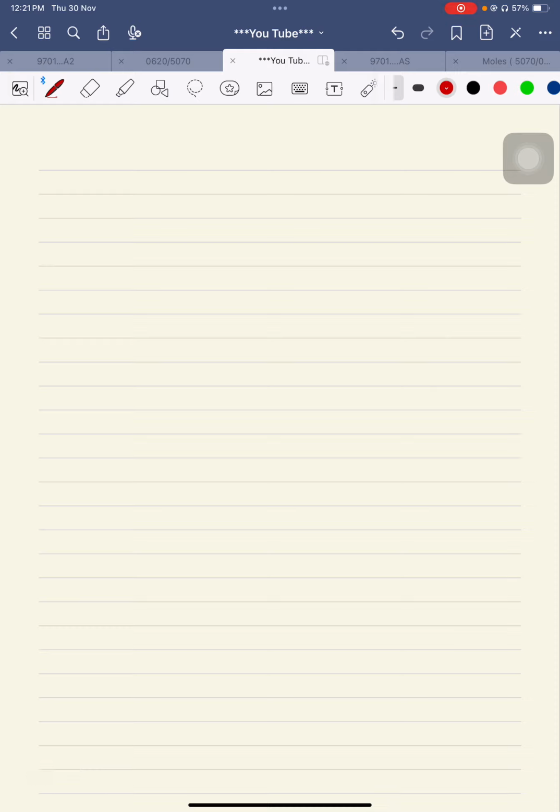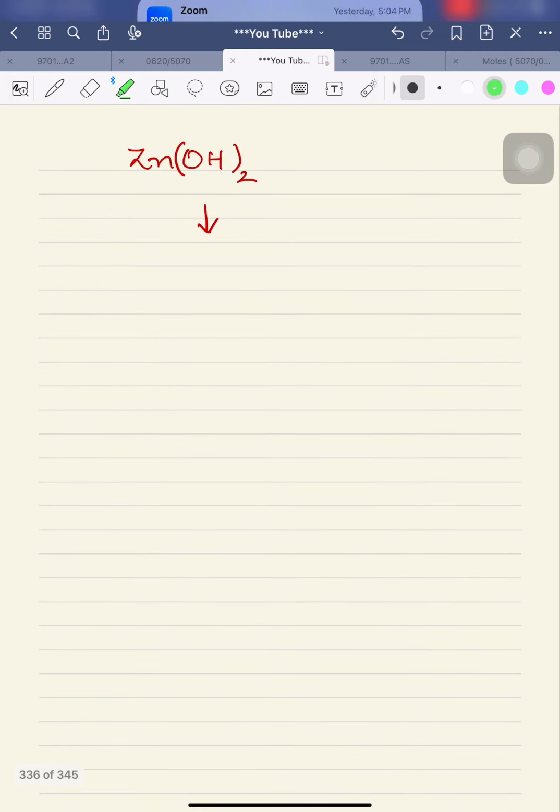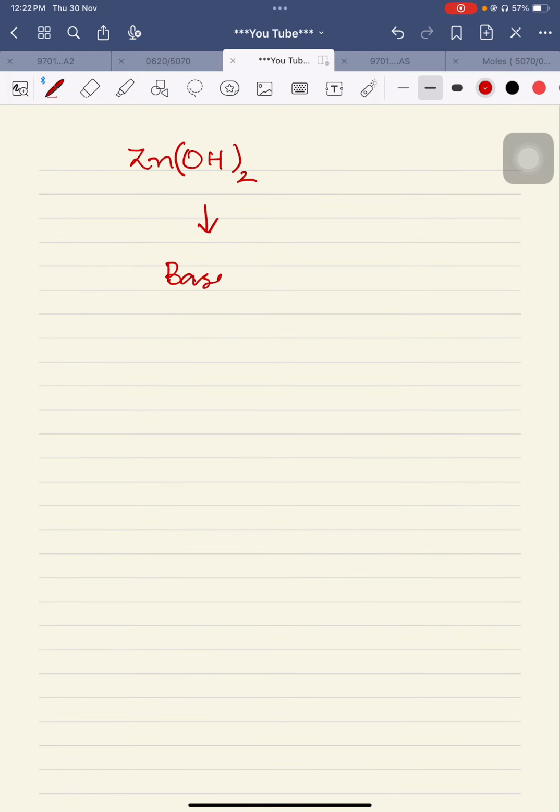There is a reaction called the neutralization reaction, and other reactions of bases as well, but I would like to bring your attention to this. For example, zinc hydroxide is a base. How do we know? Because it is a metal hydroxide. Can we say it is in the category of alkalis? No, it will be considered as a base only, as it is insoluble.